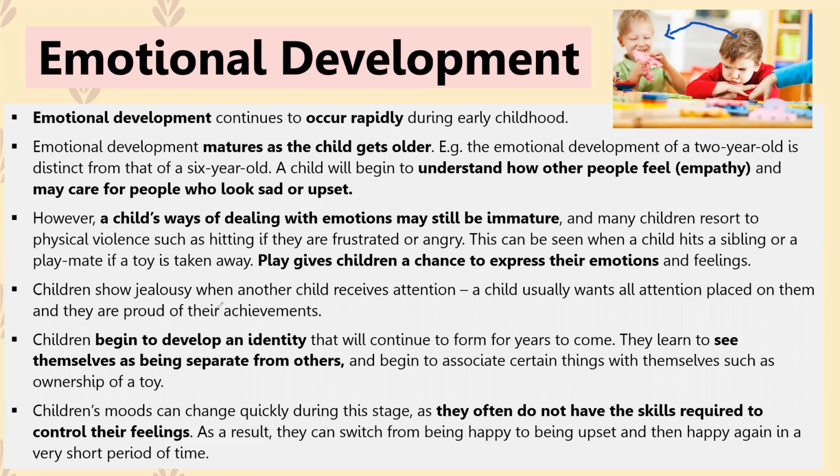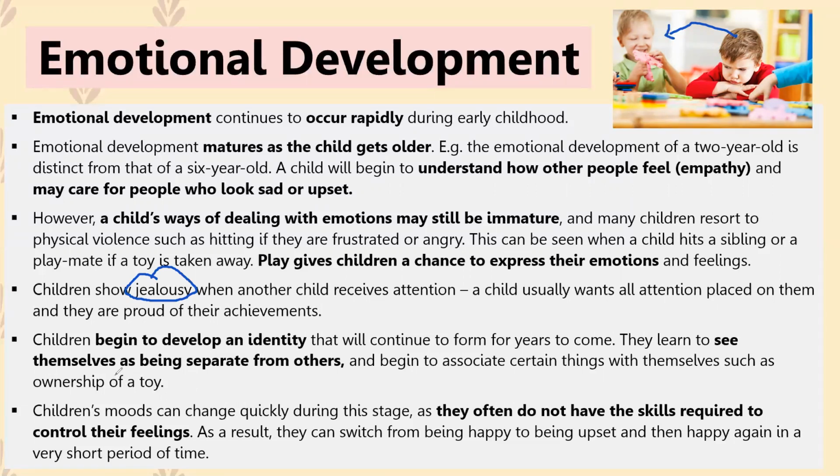Okay, children also start to begin to show more complex emotions, like emotions such as jealousy, okay, which we did cover in chapter 7. So jealousy, envy, okay, all those things start to come up, and those are more complex emotions compared to simple emotions like happiness or sadness. So children within the ages of 2 to 6 years old will generally start to show these emotions as well.